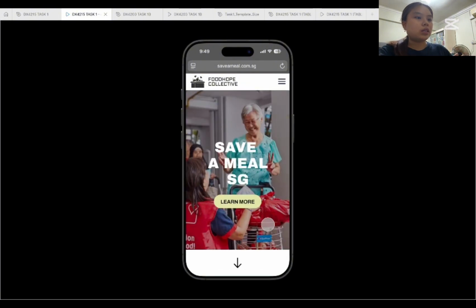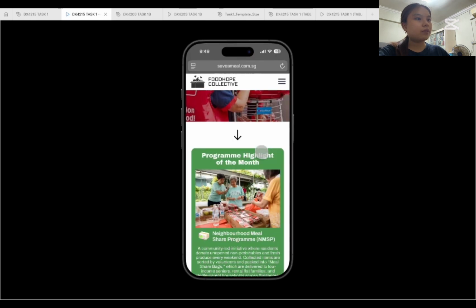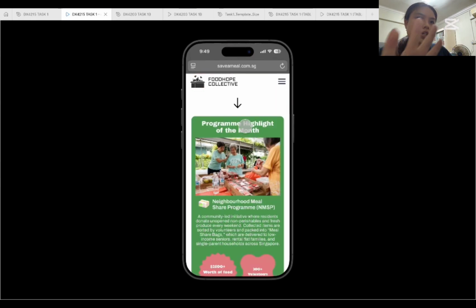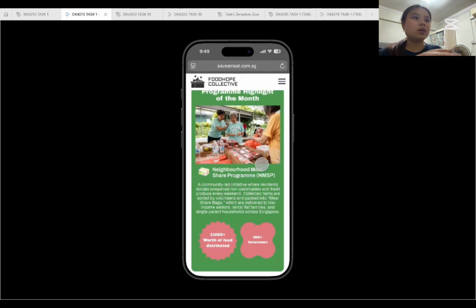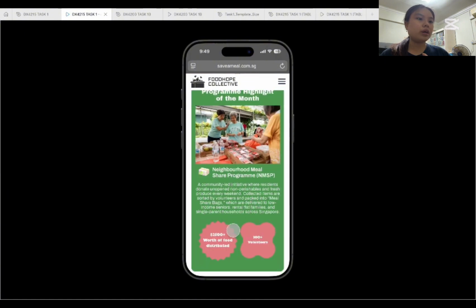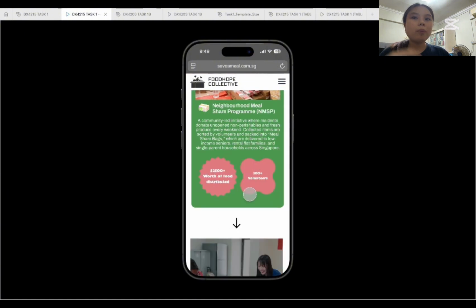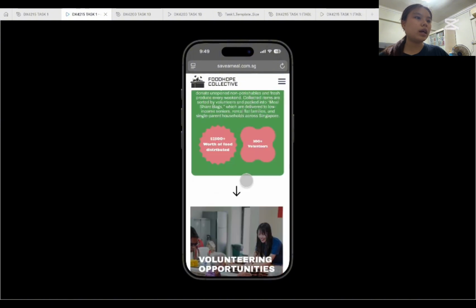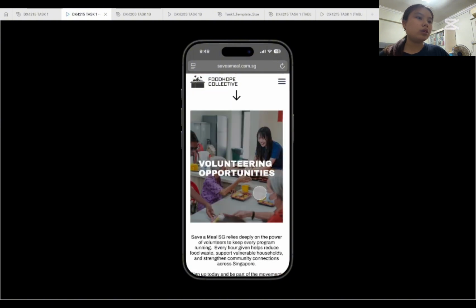So from my first page, the landing page, there's an arrow here to indicate that there's more underneath. And in the landing page, I put a program highlight of the month, which is a volunteer program that already happened, and I put this here so that it might also inspire people to volunteer because of how well the previous programs have gone. So this is a neighborhood meal share program, a photo of the program and what happened in the program, and some of the statistics from the program. All positive words and statistics to inspire people to join the program and volunteer. And then another arrow to indicate there's something else, and then volunteering opportunities.